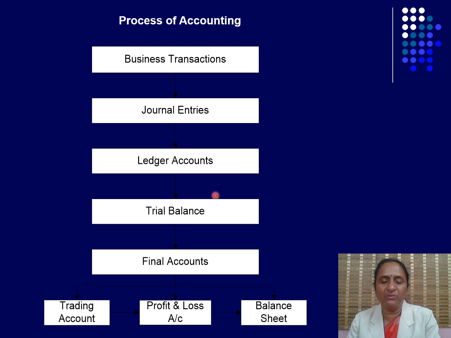Fourth step, we move to the trial balance. Trial balance is nothing but the extracted balancing figure of each individual ledger account. Then we move to the preparation of financial statements, which are called final accounts. Final accounts are classified into three: one is the trading account, second one is the profit and loss account, and the third is the balance sheet.